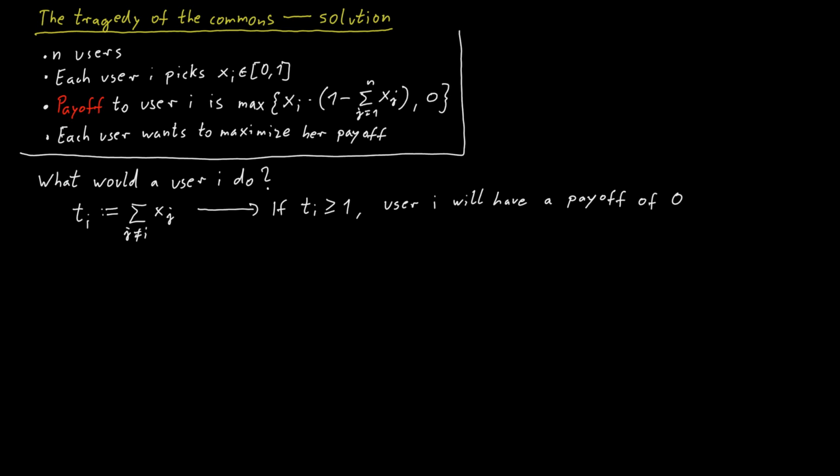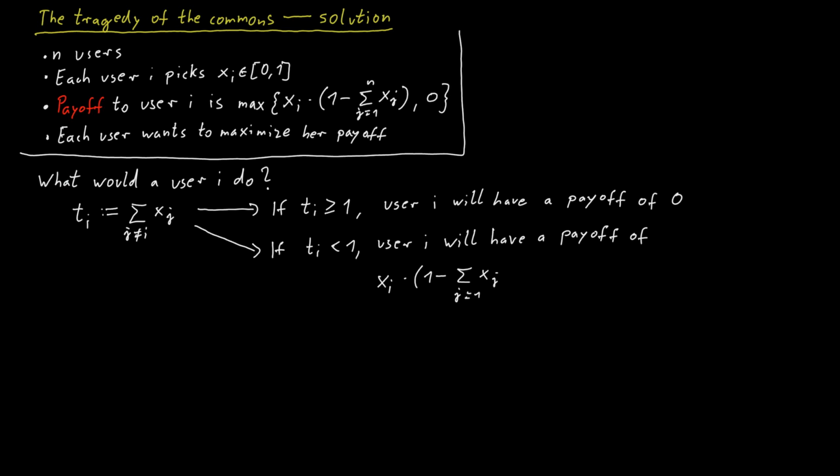So that's not very interesting, but if that is not the case, so if ti is smaller than 1, then our payoff will be xi times 1 minus the sum over all xj's, which is equal to xi times 1 minus (ti plus xi). And we would want to choose xi in such a way that this payoff is maximized.